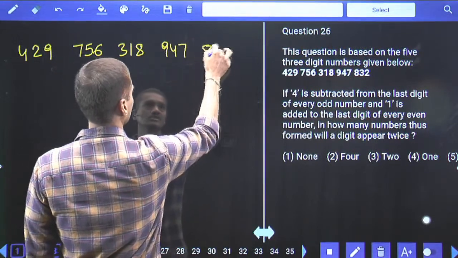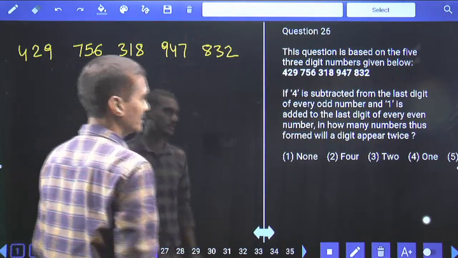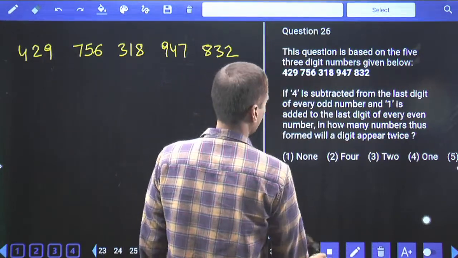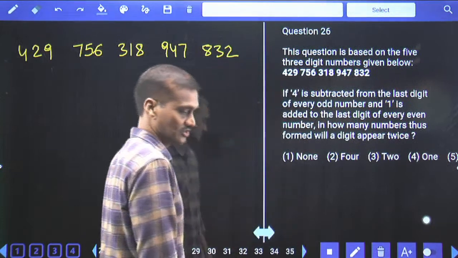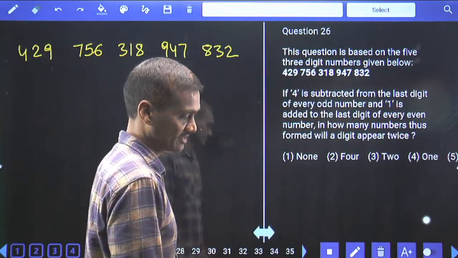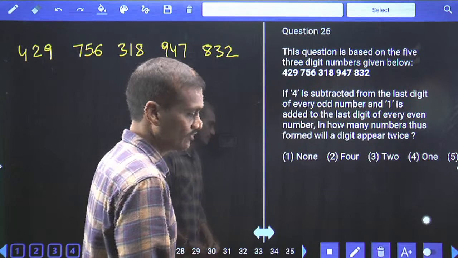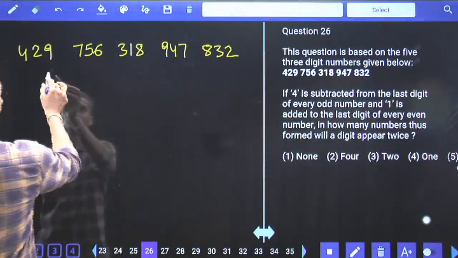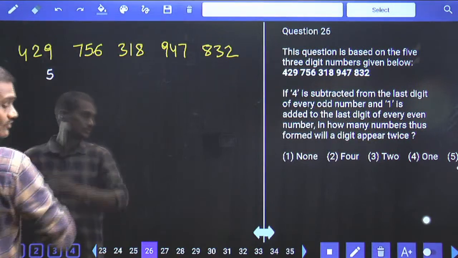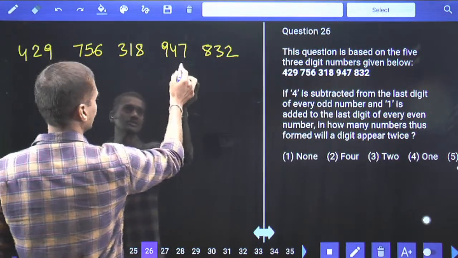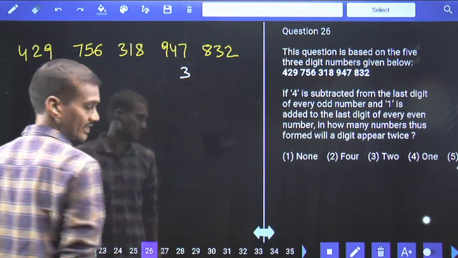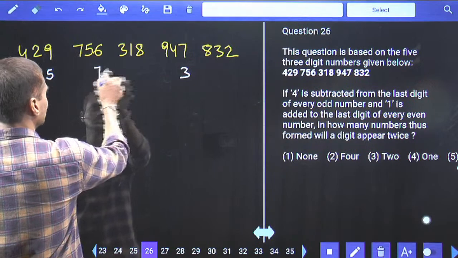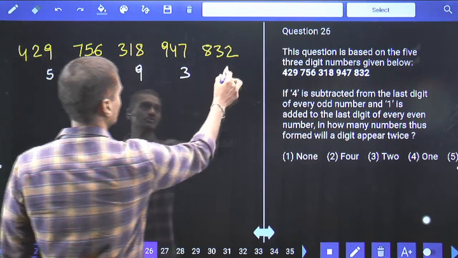947 and 832 are the 5 numbers we have. Then coming to the first one, that is question number 20. If 4 is subtracted from the last digit of every odd number, then 4 is subtracted from the last digit of every odd number. Now odd number 4 must be subtracted, hence 9 minus 4 is 5. Now odd number 7 minus 4 is how much? 3. And 1 is added to the last digit of every even number. This will be 7. 8 plus 1 is 9 and 2 plus 1 is 3.